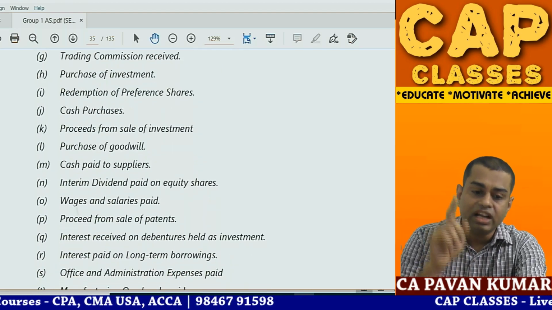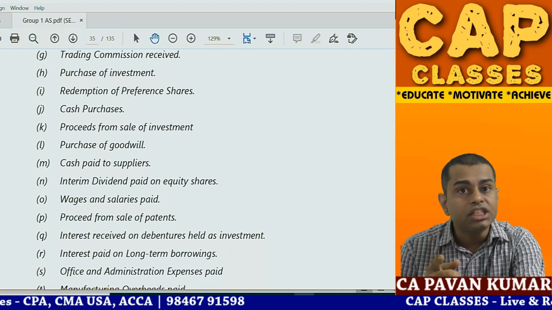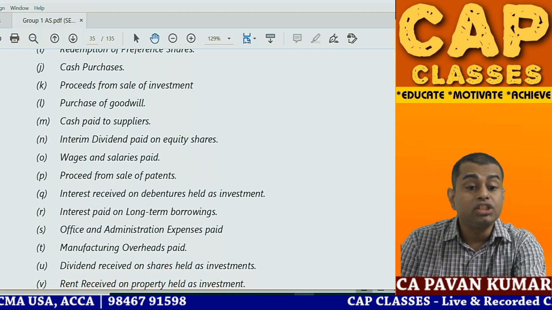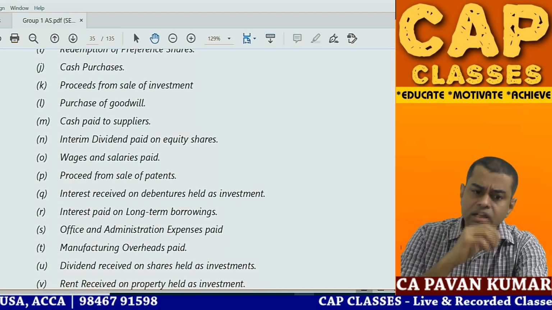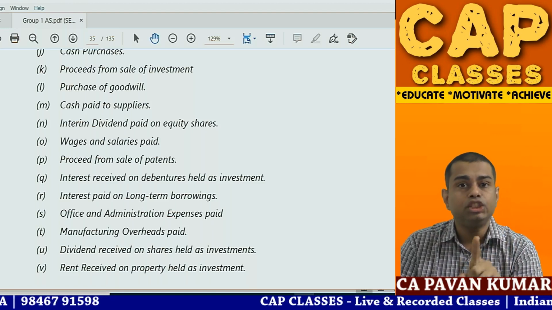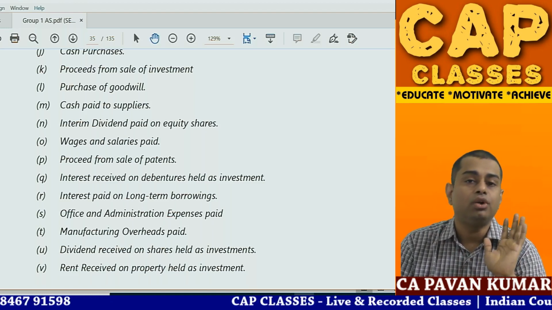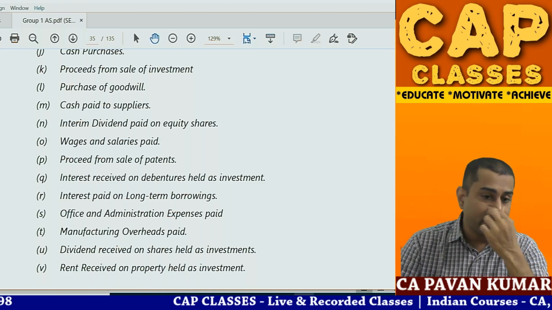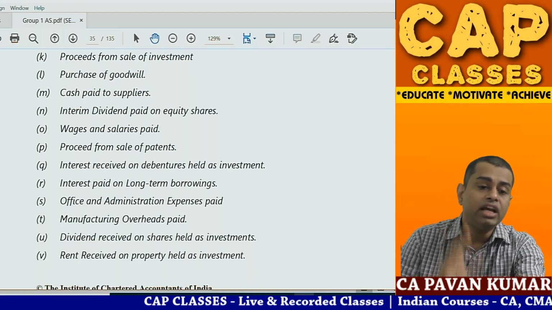Purchase of investment, investing activity. Redemption of preference shares, what is this? Financing activity. Cash purchases, operating. Proceeds from sale of investment, investing activity. Purchase of goodwill, important. Even if it is an intangible asset, it is a fixed asset only. Anything relating to long-term assets is investing activity. So purchase of goodwill is also investing activity.